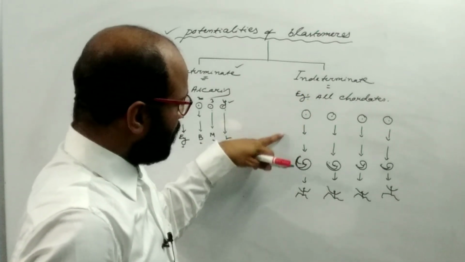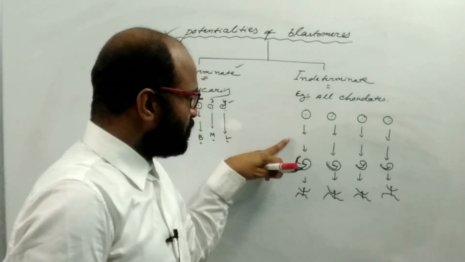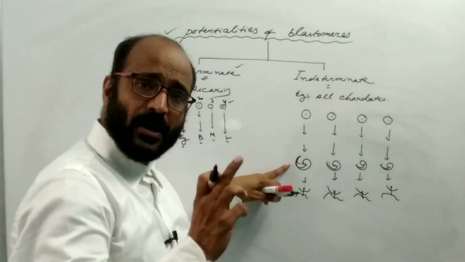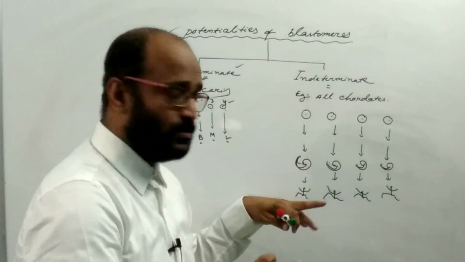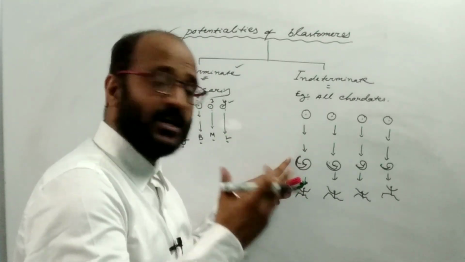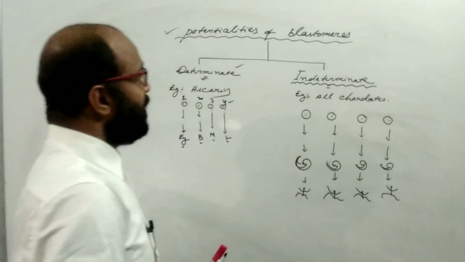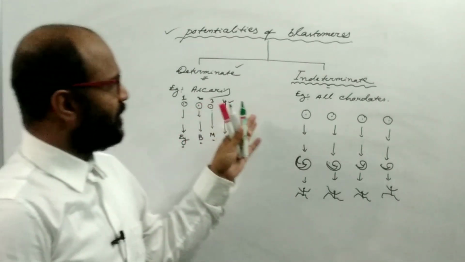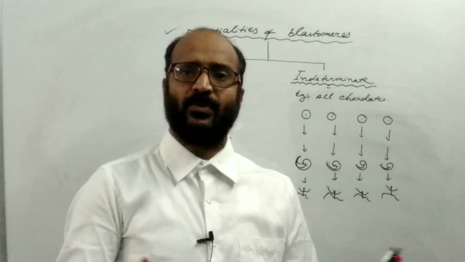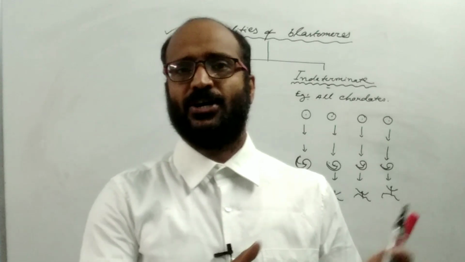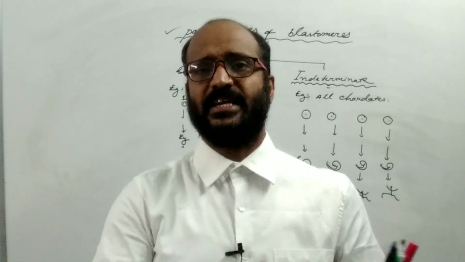Here the future is not determined. The blastomere in future does not produce a particular part. If it is separated, then it may germinate into the whole embryo, or any part of the body. And this type of cleavage is known as the indeterminate type of cleavage, found in all chordates. So these are the different patterns. Now I will discuss the cleavage of the human zygote, how the zygote forms the morula in case of human.